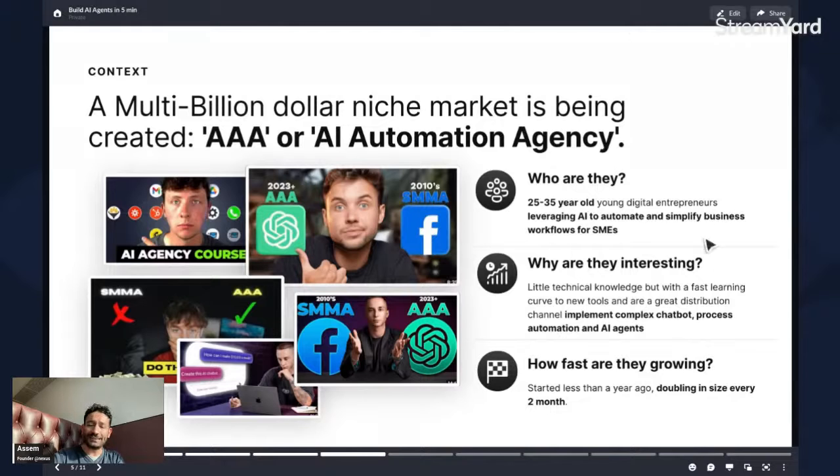So what you're seeing a lot right now in the market is what people call AAA, or AI automation agencies, which are relatively young people who have very good knowledge of what an LLM can and cannot do, and go into these companies and implement not only automation but agents to simplify the tasks of the workers, right? The great thing is that it's on their side if you compare to all the other service industries.